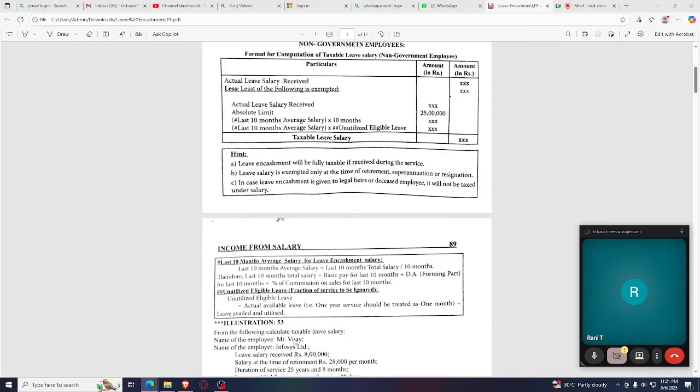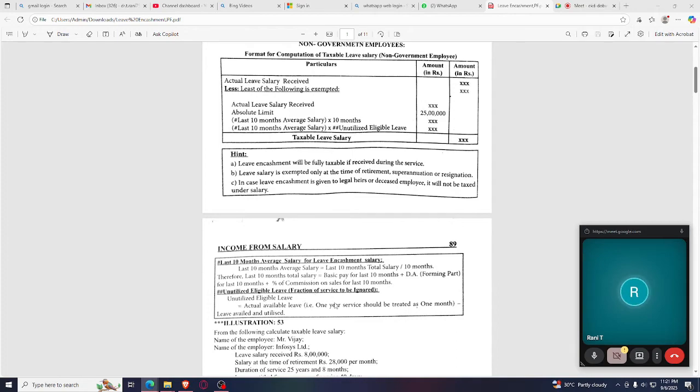See, for what is the unutilized eligible leave. So here every year you are given 1 month as an eligible leave. So for example, if I have worked for 12 years, then I get 12 months to be an eligible leave. So that is what the unutilized eligible leave.